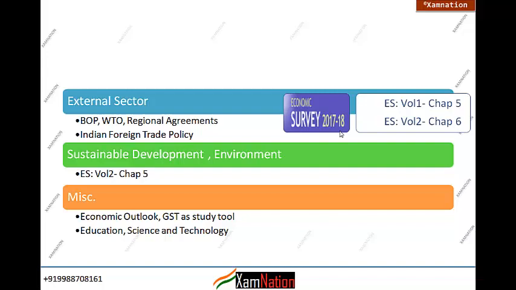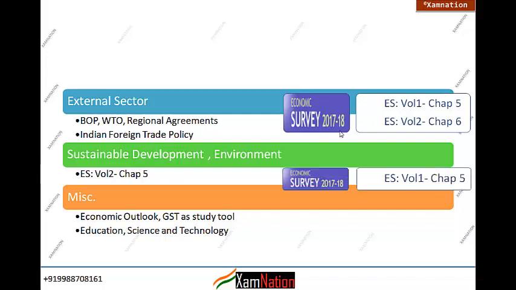So again I am repeating, sustainable development will be covered in different modules, and whatever is left we will cover in this module. The environmental part will also be covered, like the International Solar Alliance, and the Conference of Parties, COP 23, which concluded in the month of December. That we are going to study here. Now the miscellaneous part, basically, so this is chapter, okay, here is volume 1 chapter 5.